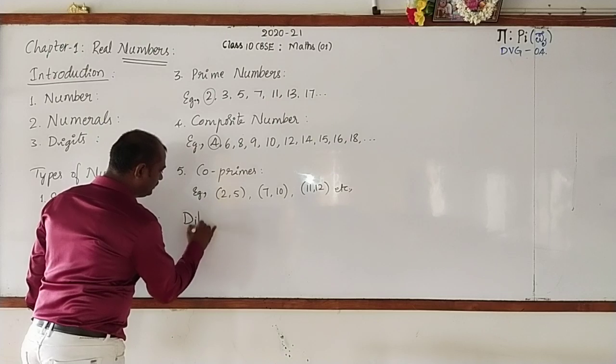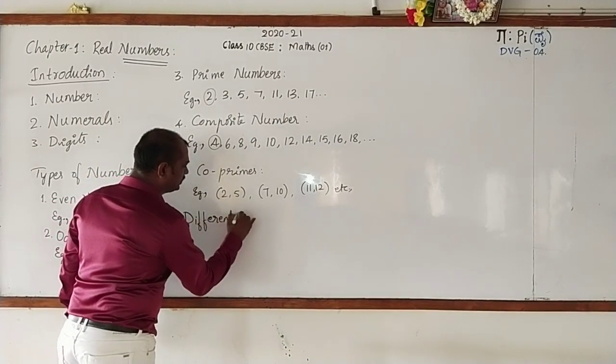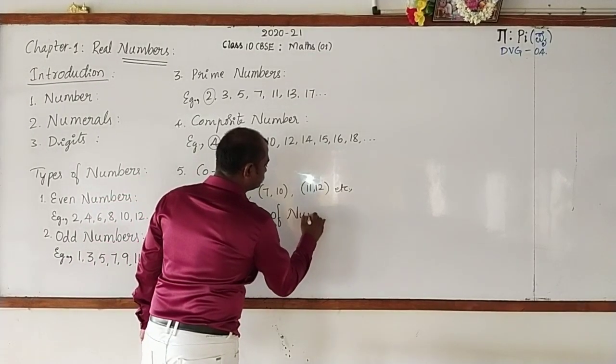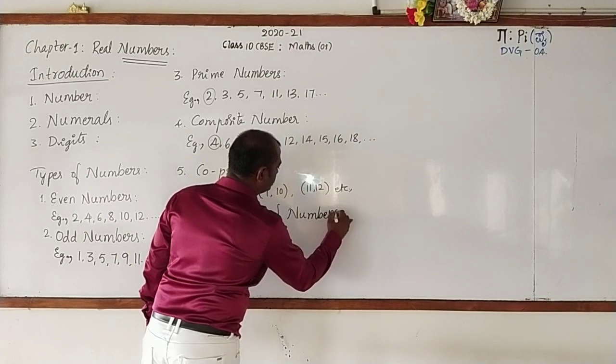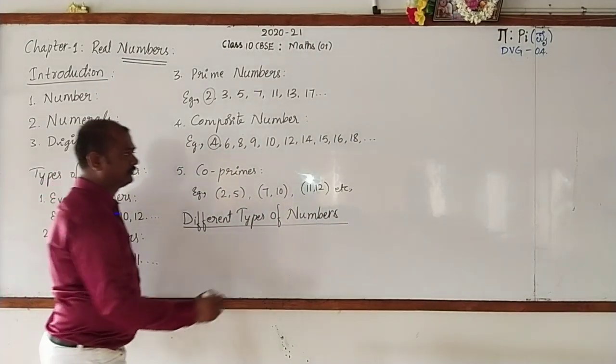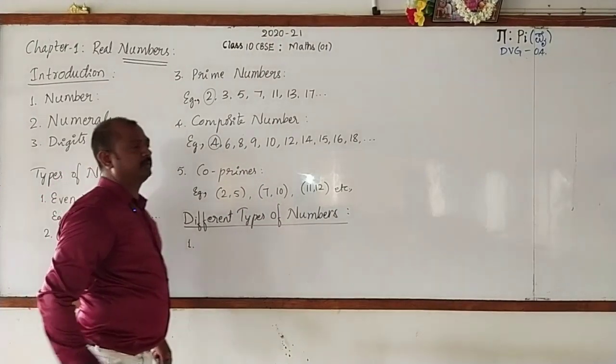Write down, side heading: some other different types of numbers. The first one.